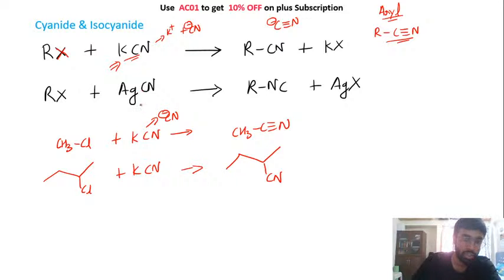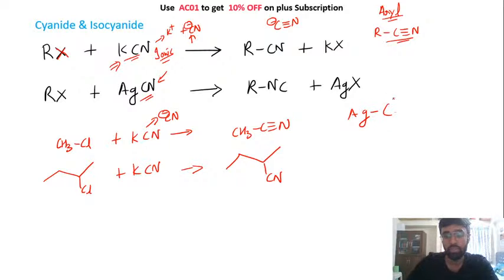But in the case of AgCN, what is happening here is that the bond here was an ionic bond. Okay, this was ionic, so it was created very easily. But the bond between Ag and carbon is a covalent bond. So since it is a covalent bond, breaking this bond is not easy. So what is happening here is that this nitrogen, we know that this nitrogen has a lone pair. So when you react this AgCN with an alkyl halide, let's take one example. Let's take this alkyl halide only.